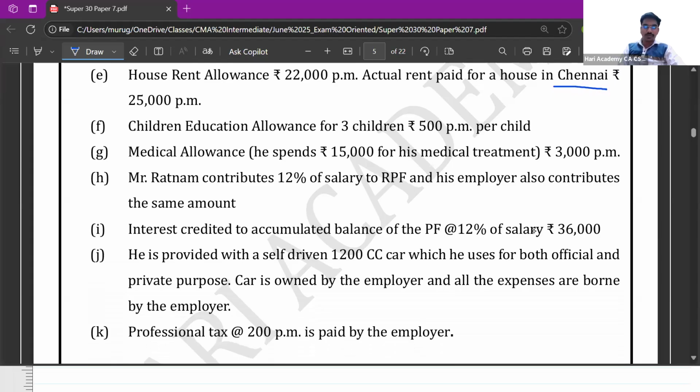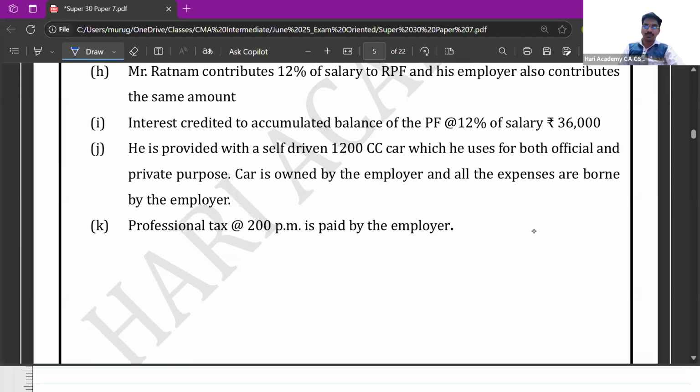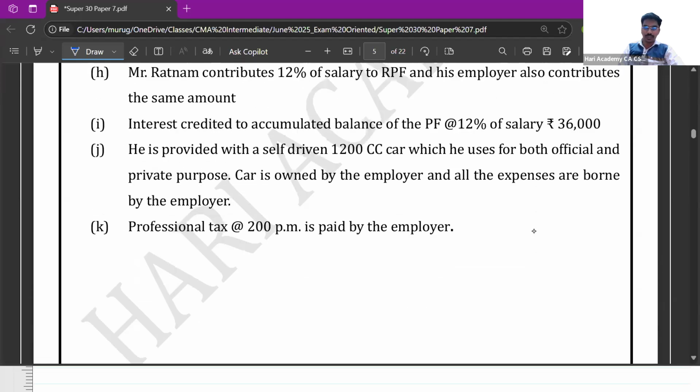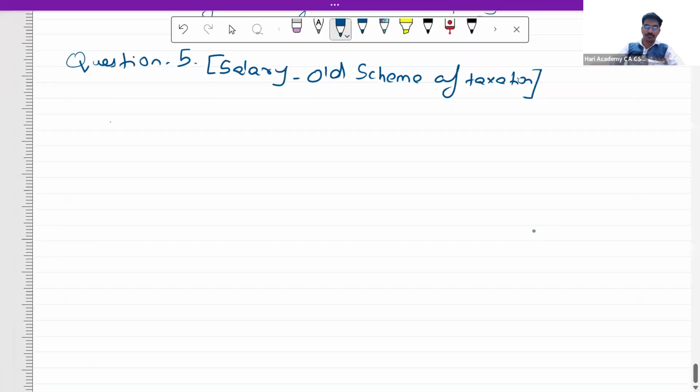Mr. Ratnam contributes 12% of his salary to RPF, and his employer also contributes the same amount. Interest credited to the accumulated balance of PF at 12% of salary is 36,000. Next, he is provided with a self-driven 1200cc car, which he uses for both official and private purpose. The car is owned by the employer, and all the expenses are borne by the employer. Professional tax at rupees 200 per month is paid by the employer. That's it, the question comes to an end. Now we have to compute income from salary for the specific employee. Now let us start the question.